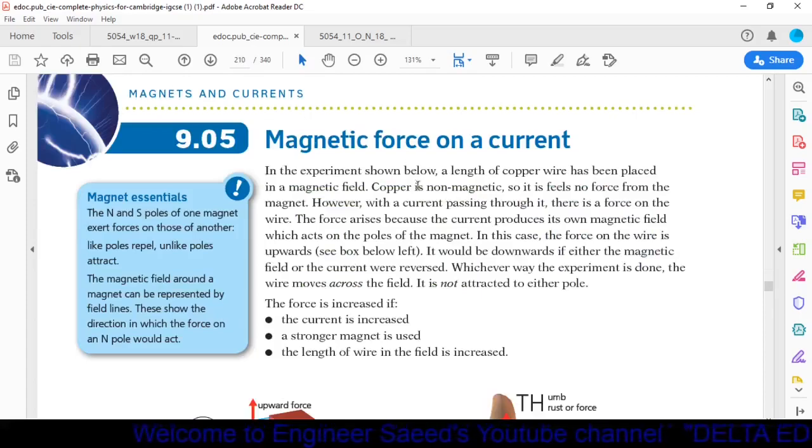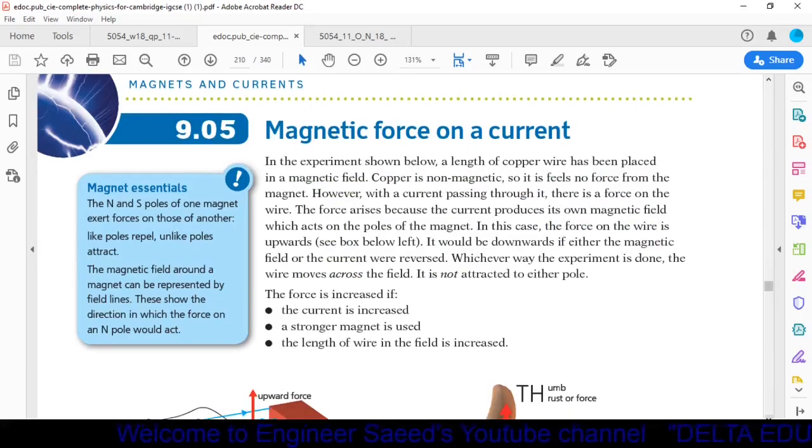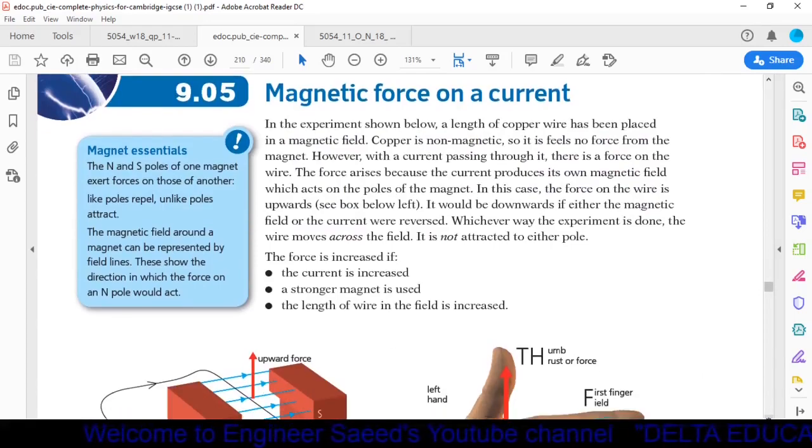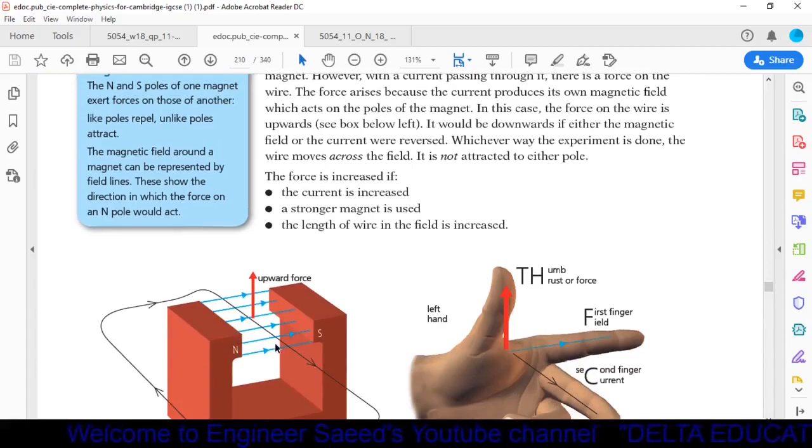Okay, we have studied that if we keep a wire in between the poles of a magnetic field, this wire will experience a force because of the magnetic field, and this force depends on these three things. If the current is increased, the force will be increased. If a stronger magnet is used, the force will be increased. If the length of the wire in the field is increased, the force will be increased.